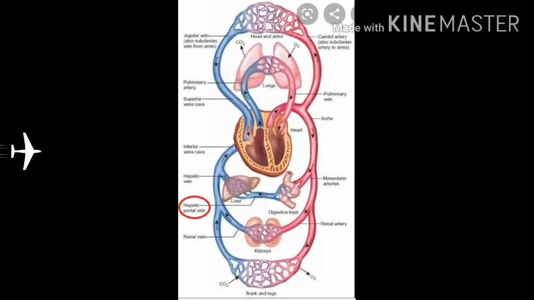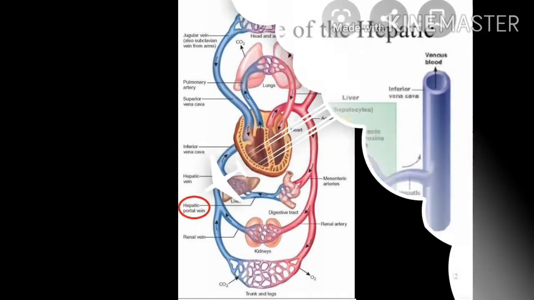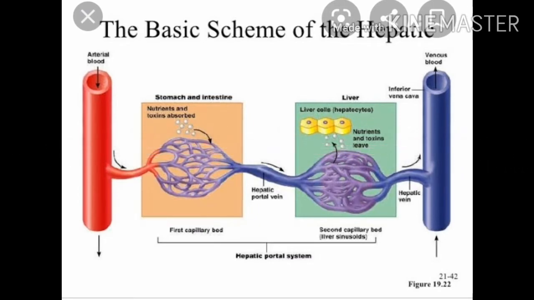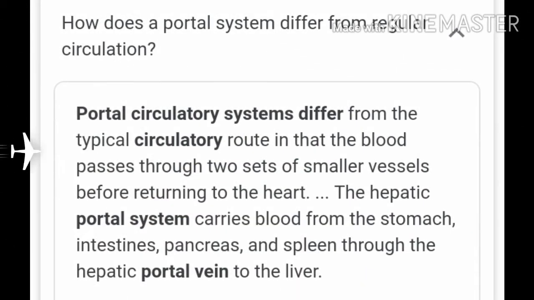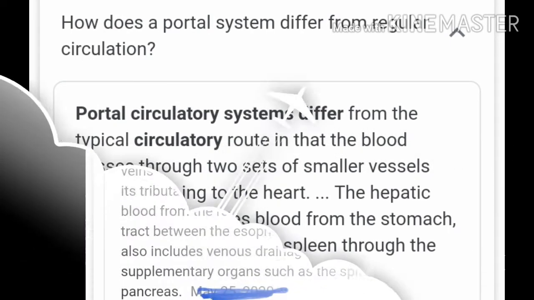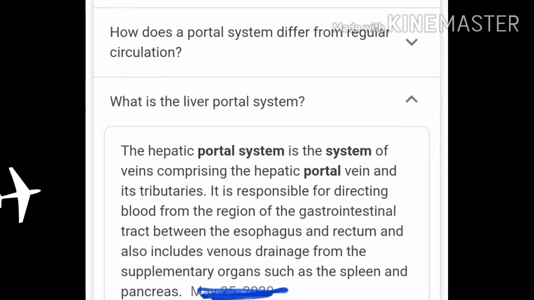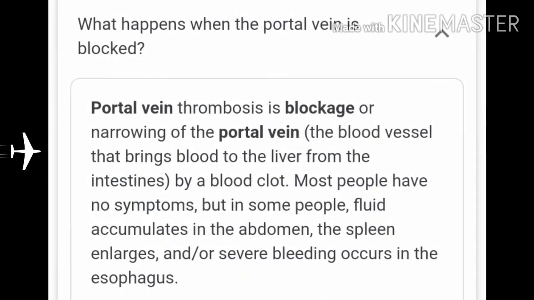Now I'm talking about significance of portal system. The blood with nutrients absorbed from alimentary canal is taken to the liver for the storage for future use. Example, glucose is converted to glycogen. This is known as glycogenesis. Extra amino acids are catabolized. All this is essential to maintain the normal composition of blood.